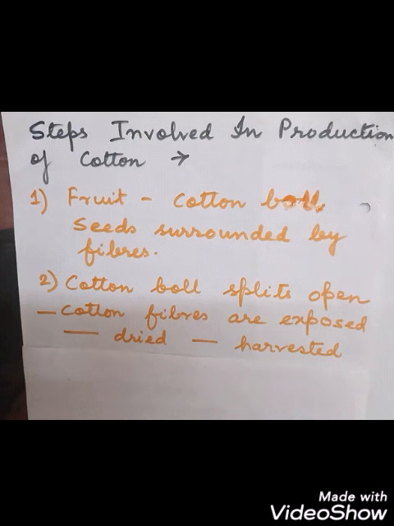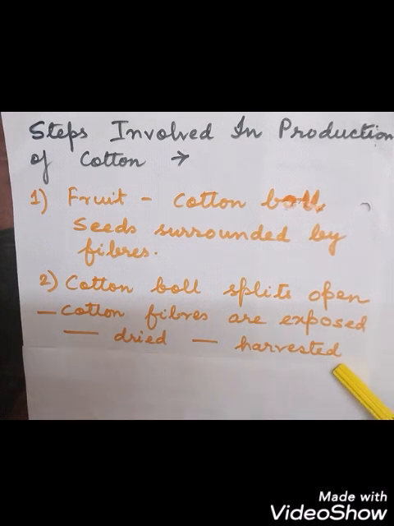Okay. So this fiber has to be taken out. When the cotton ball matures, when the fruit grows and matures, then it splits open. It bursts and the cotton fibers are exposed. When the cotton fibers are exposed to the sunlight, they dry, and after drying the crop is then harvested.